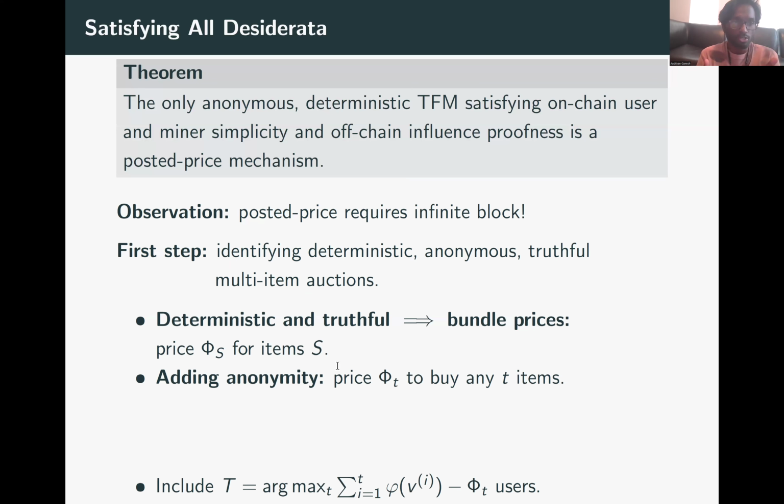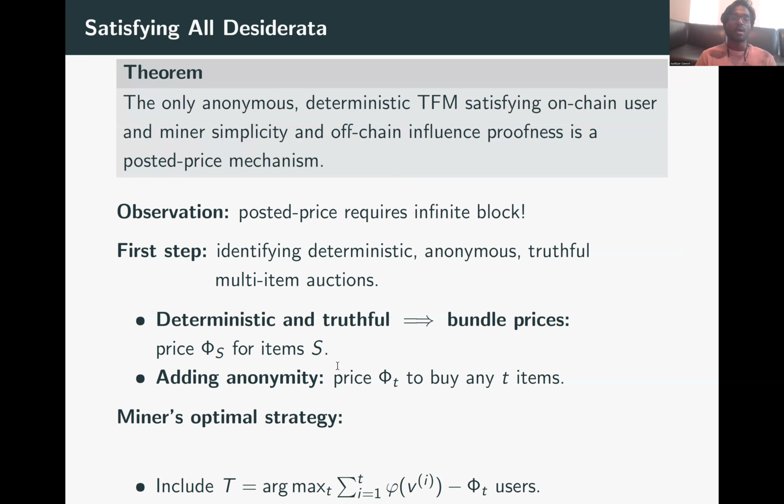In other words, if exactly t users are to be included, the production cost charged by the TFM must not depend on the identity of the users. So any deterministic, truthful, and anonymous TFM, or multi-item auction, must basically be like: if you want to buy a bundle of t items, you have to pay a price of phi of t.